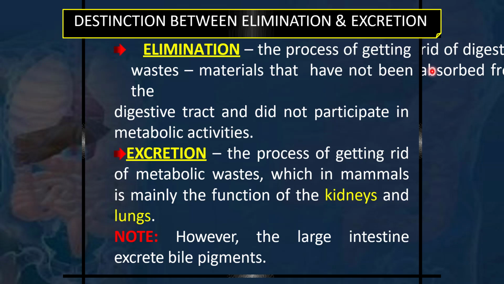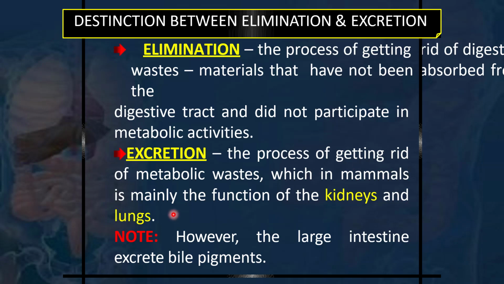This is the leftover of the food which has been digested and absorbed, and it does not participate in any metabolic activities. And excretion is the process of getting rid of the metabolic waste. Elimination was getting rid of the digestive and absorptive waste in the gastrointestinal tract.